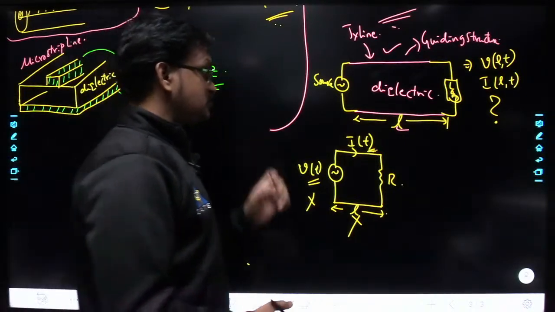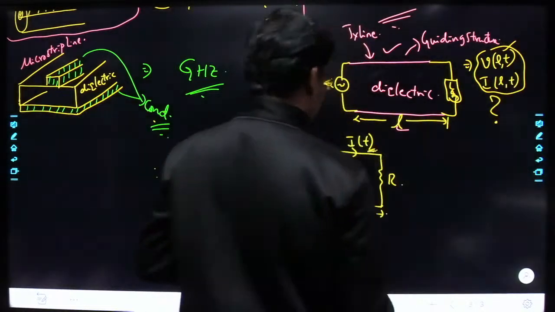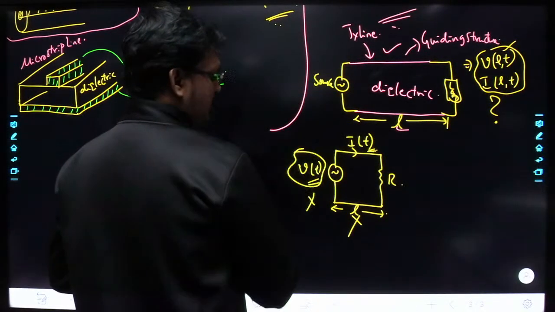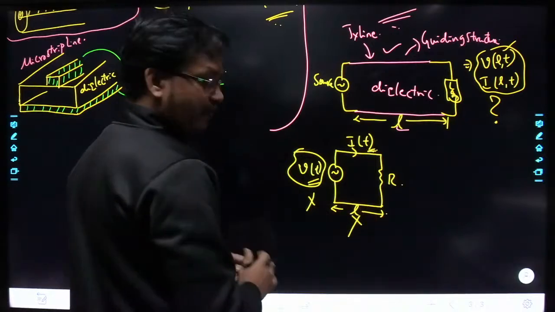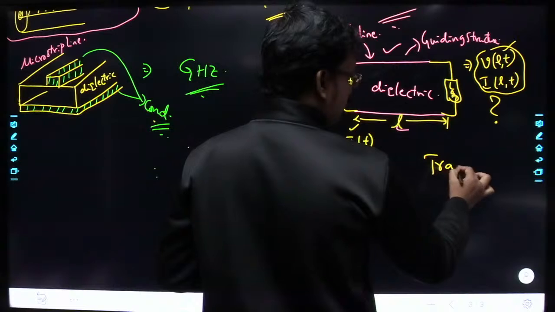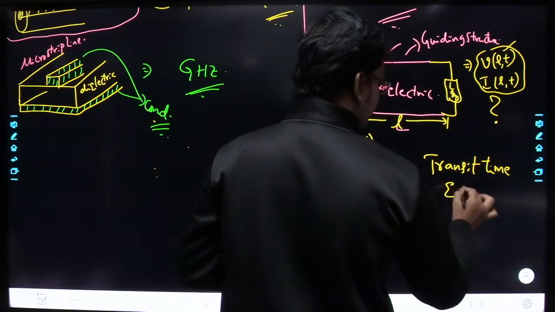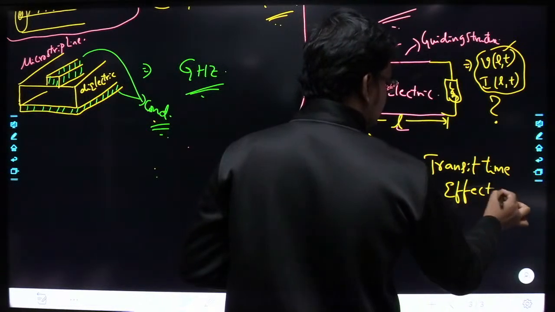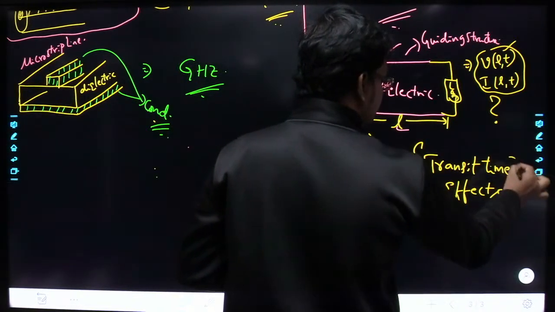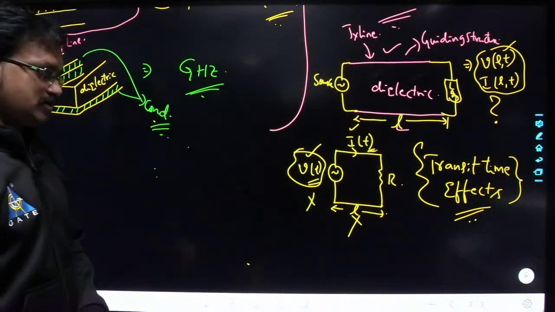Why have they become functions of both space and time, and why in a circuit do we consider only a function of time? This is all because of transit time effects. What transit time is and what its effects are, all those things we will study in the next class.